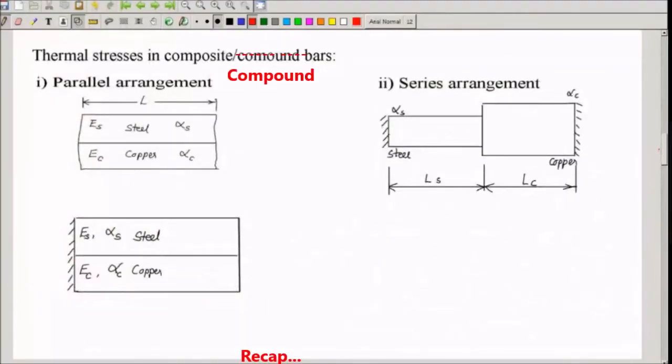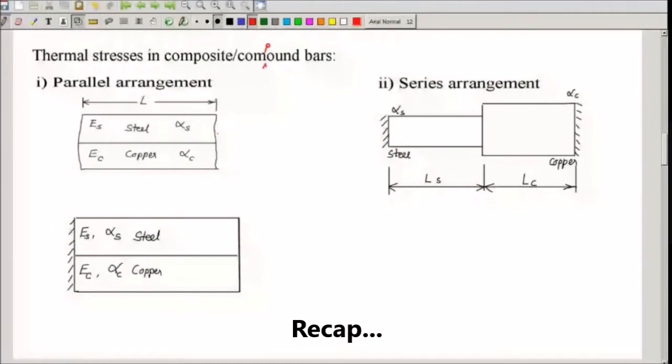When there is a restriction for the deformation, thermal stresses are induced. Normally, we will come across compound bars made up of more than one material. First one is called parallel arrangement. Second case is series arrangement. In the first case, steel and copper I have taken as example.